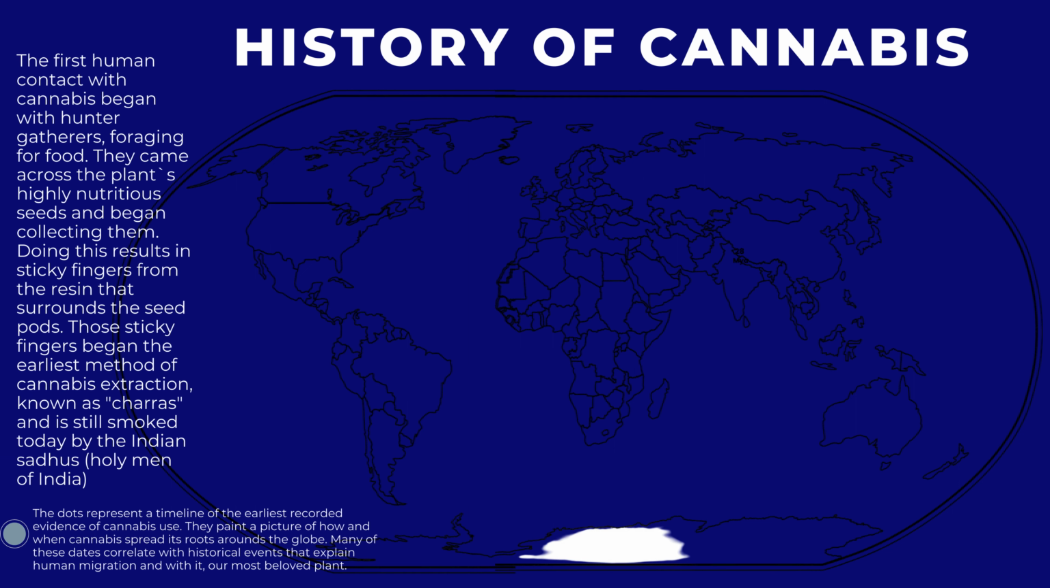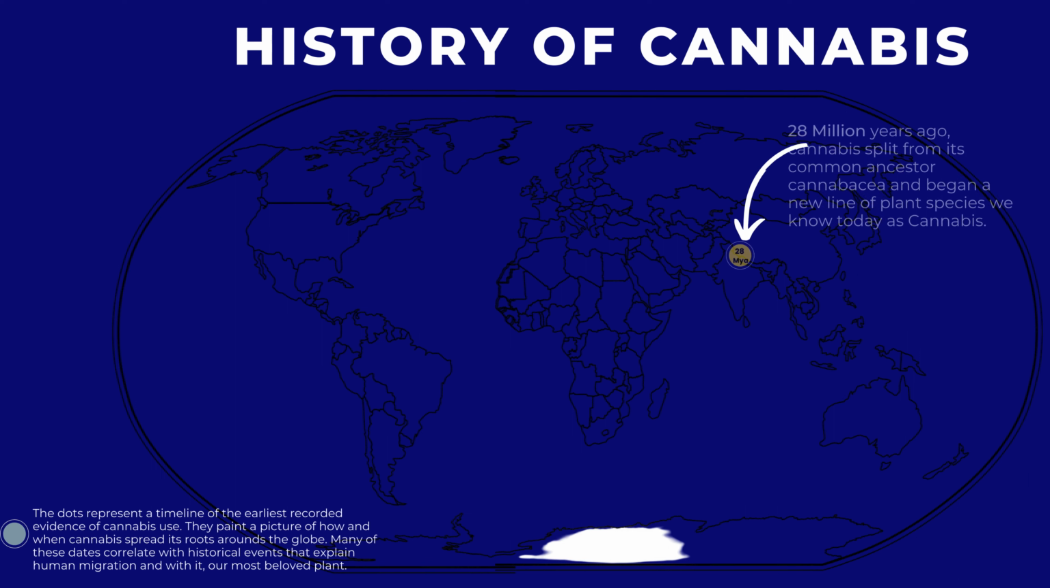The first human contact with cannabis began with hunter-gatherers, foraging for food. They came across the plant's highly nutritious seeds and began collecting them. Doing this results in sticky fingers from the resin that surrounds the seed pods. Those sticky fingers began the earliest method of cannabis extraction, known as charas, and is still smoked today by the Indian sadhus, holy men of India.